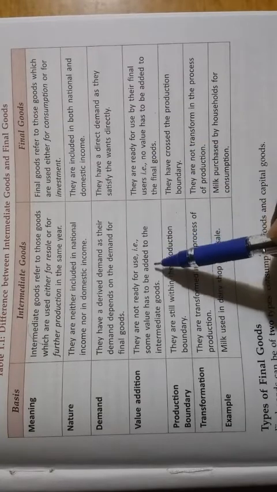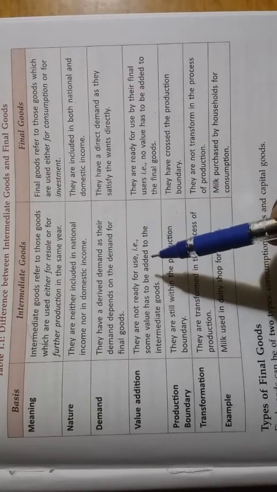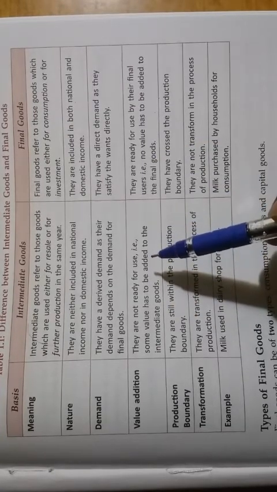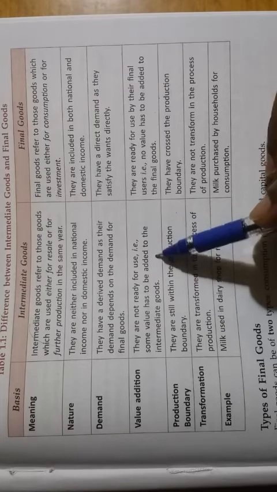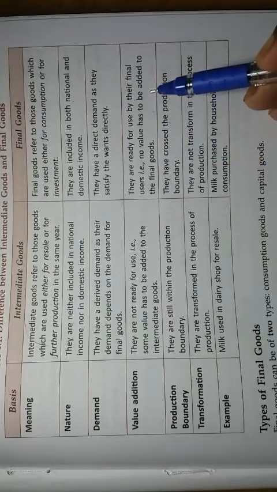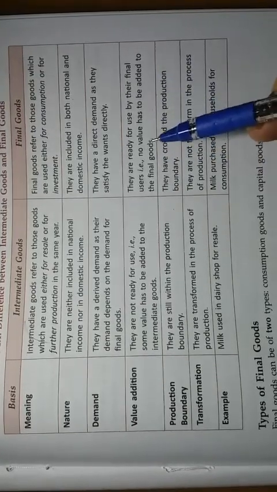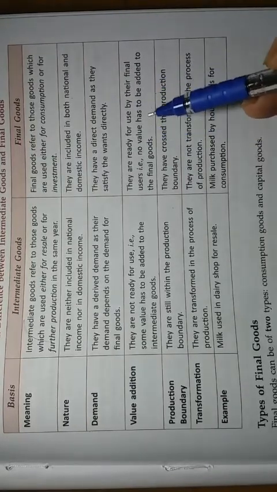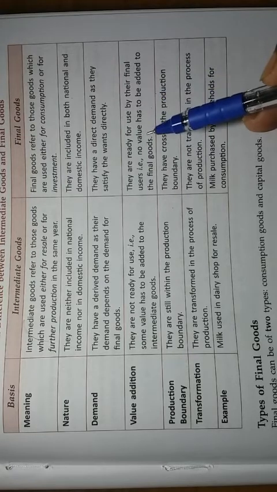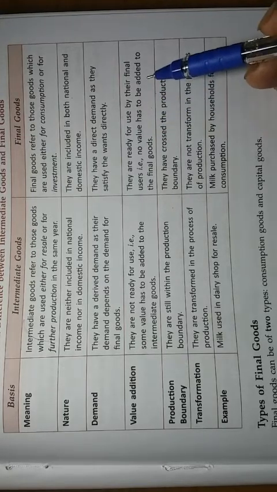So some value is being added to the value of wood, then only it is becoming a final good. So there is always a value addition in intermediate goods. In case of final goods, there is no value addition because they already have been converted into final goods. Since they will not be converted further into some goods, already value addition has been done, so no value addition will be done in final goods.